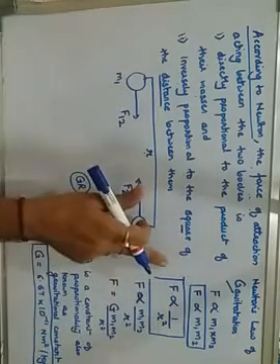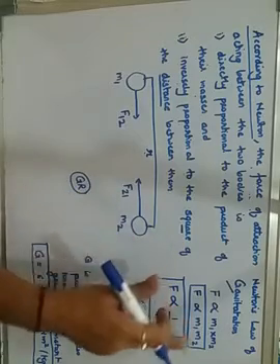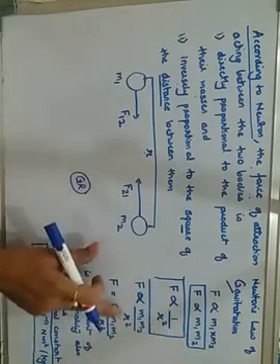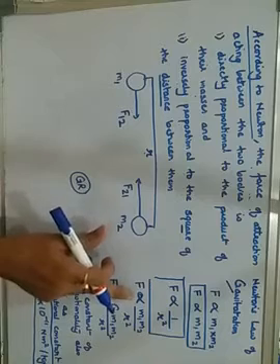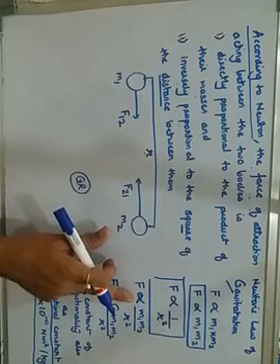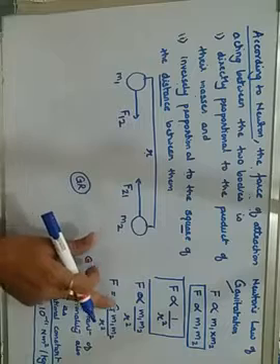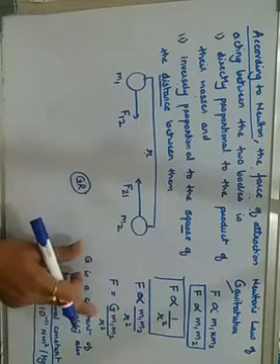When I combine the two equations, it becomes F is proportional to m1 into m2 upon r square. But to make an equation, we need to remove the proportionality sign. So when I remove the proportionality sign, I need to apply a constant value. So F is equals to, instead of proportionality, G m1 into m2 upon r square.